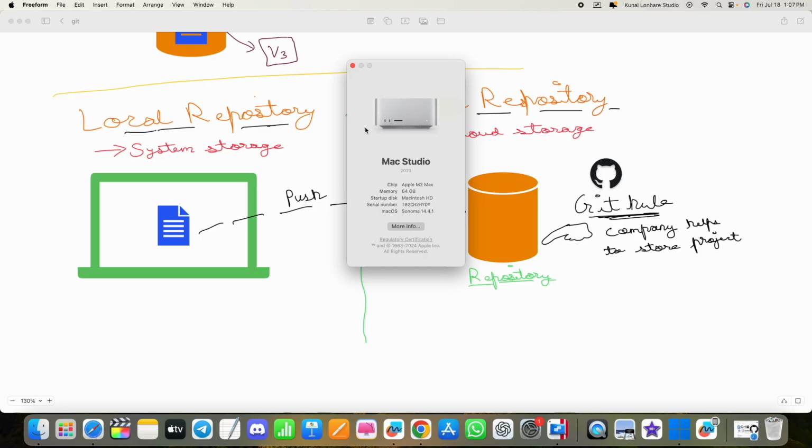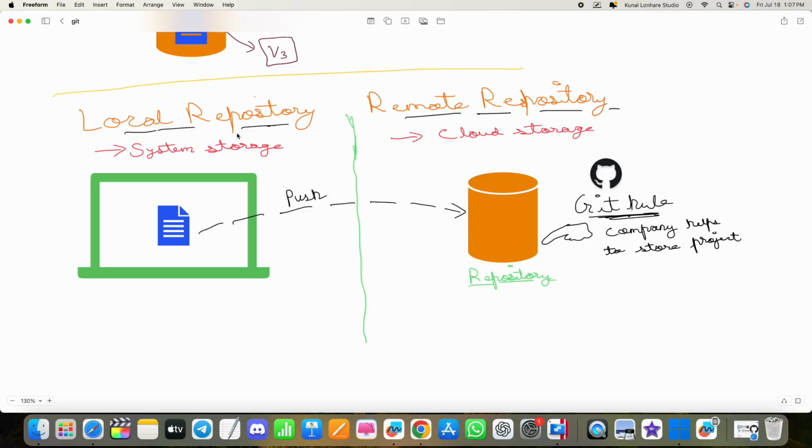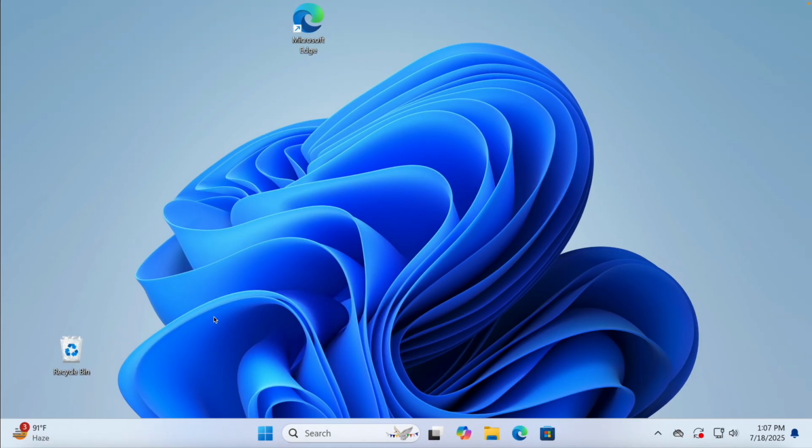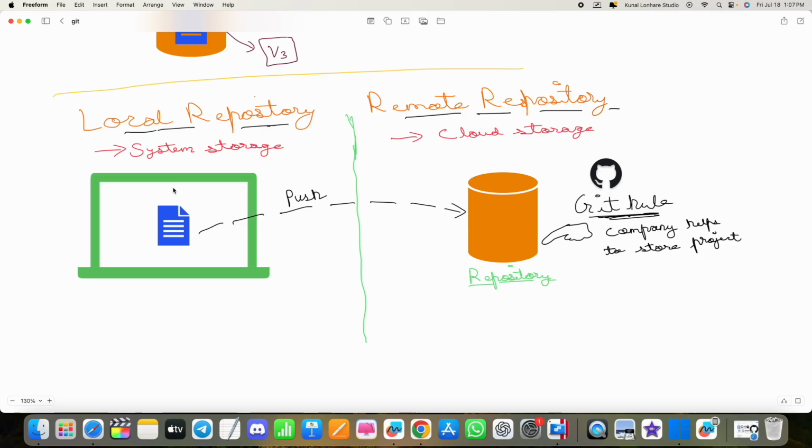All your computers have some sort of storage. What we generally do is create the projects on our computer. So our project gets stored automatically by default to the local repository, that is your system storage, on your computer or laptop or Mac, whatever you are using. That is the local repository.